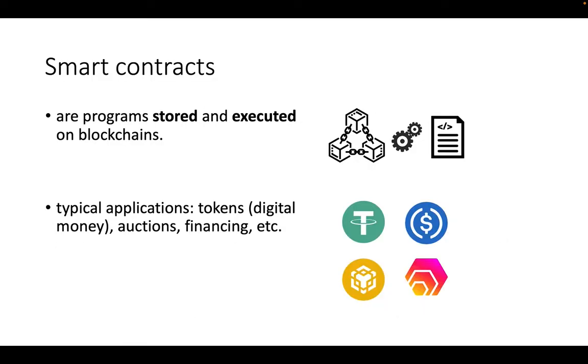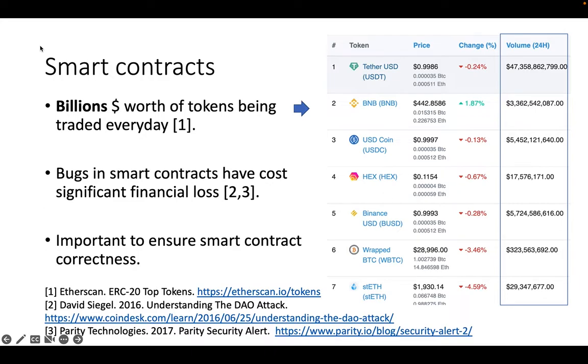First, smart contracts are programs stored and executed on blockchains. Their typical applications include tokens, auctions, and financing applications, etc. On the right-hand side of the slide are the top Ethereum tokens. You see there are billions of dollars worth of tokens being traded every day. Bugs in smart contracts have caused significant financial loss. So it's important to ensure smart contracts are implemented correctly.